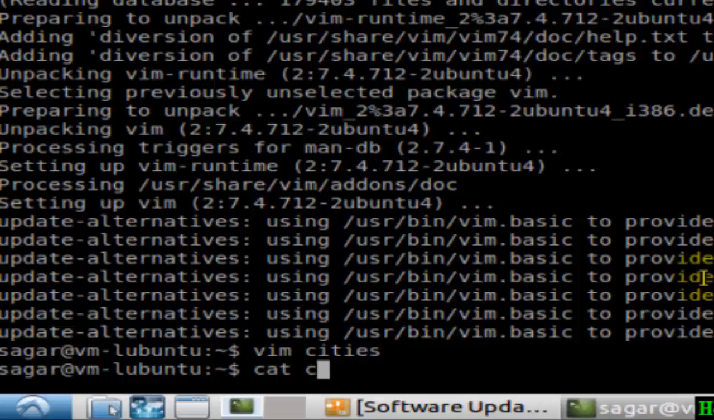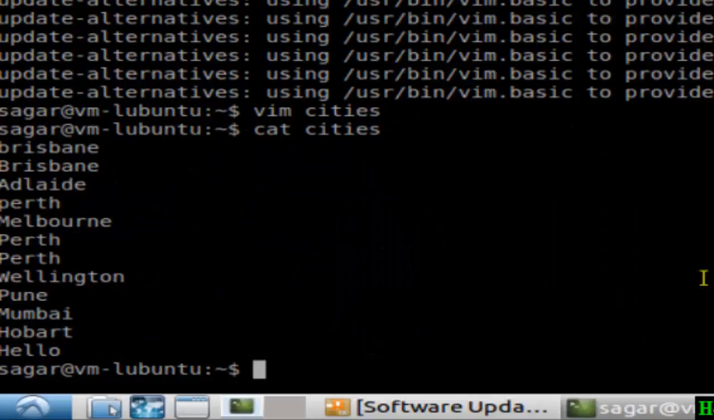If you do cat series, as you can see, the file is changed. So that's how you can use vim in Linux.